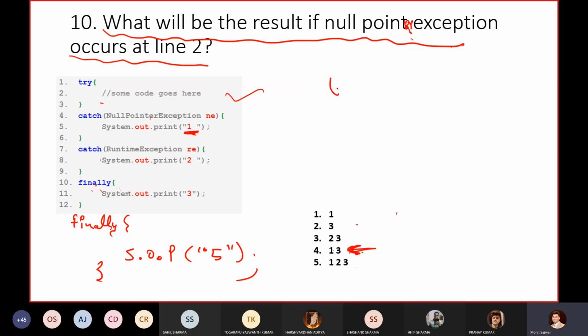Tell me whether we will get a compilation error or not. For a compilation error, just write CE. Otherwise, say it will execute fine, and just write E, E for it will execute fine. CE for compilation error. Just write down for this particular question what will be the output.